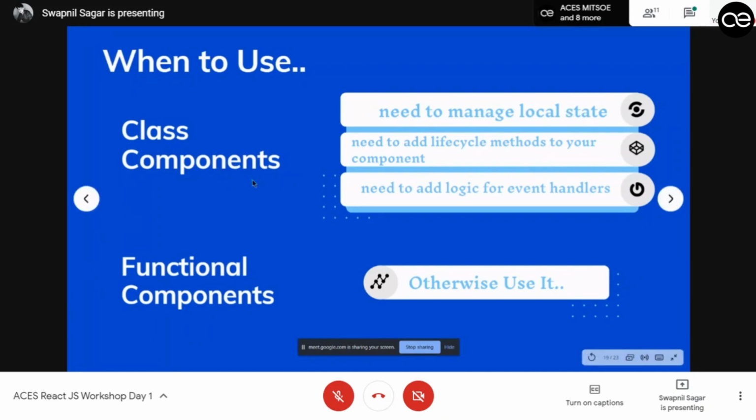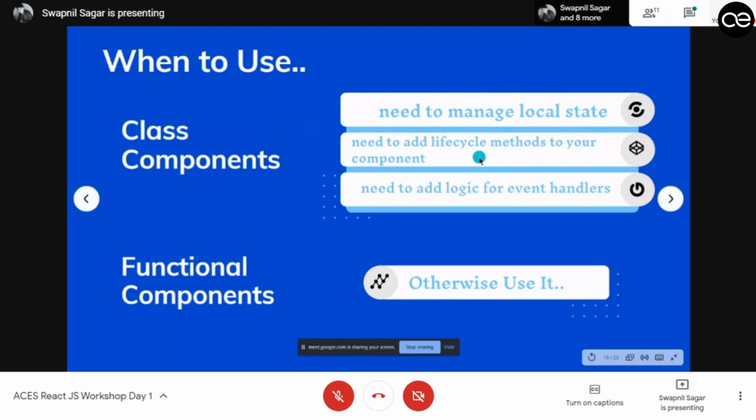So suppose a user is inserting his details like his name, his job ID or anything. You need to put that in a database, right? Or you need to show that in a different text area. Then you should use class components, because the input tag is a separate component and the text tag is a separate component. So you are passing one data to another. Then you should use class components